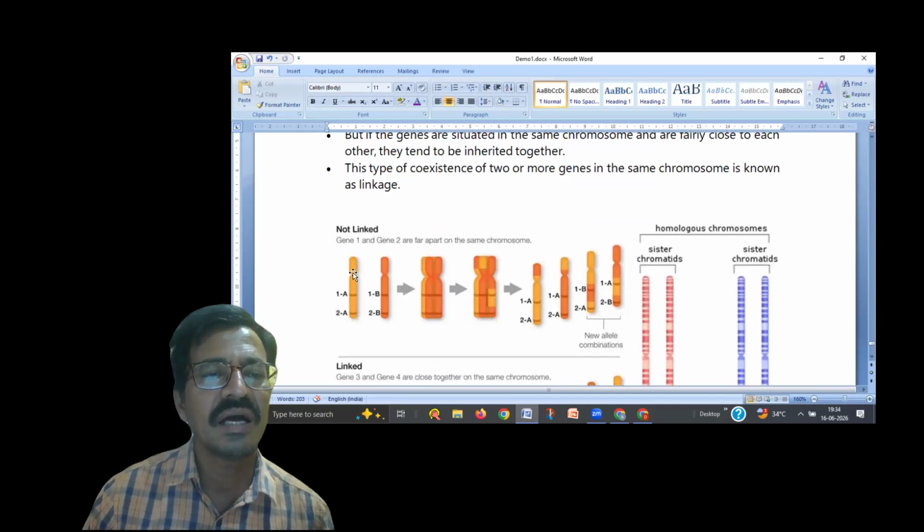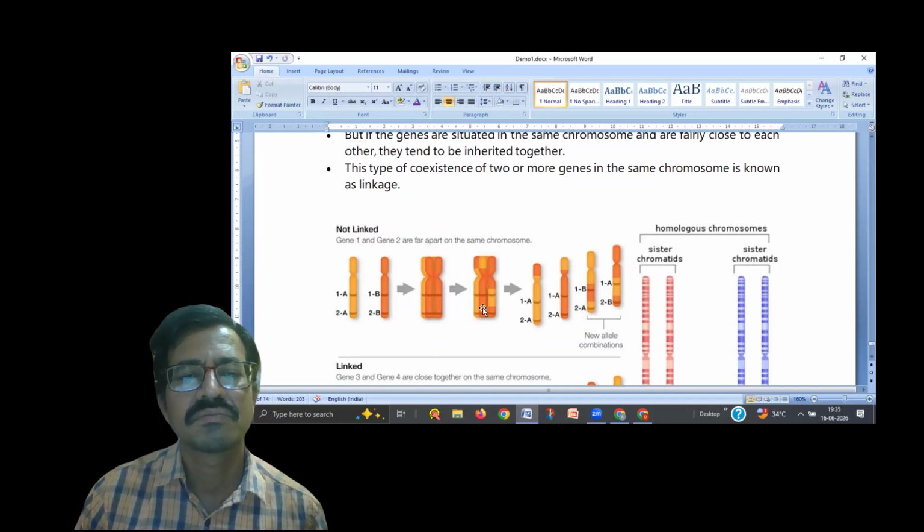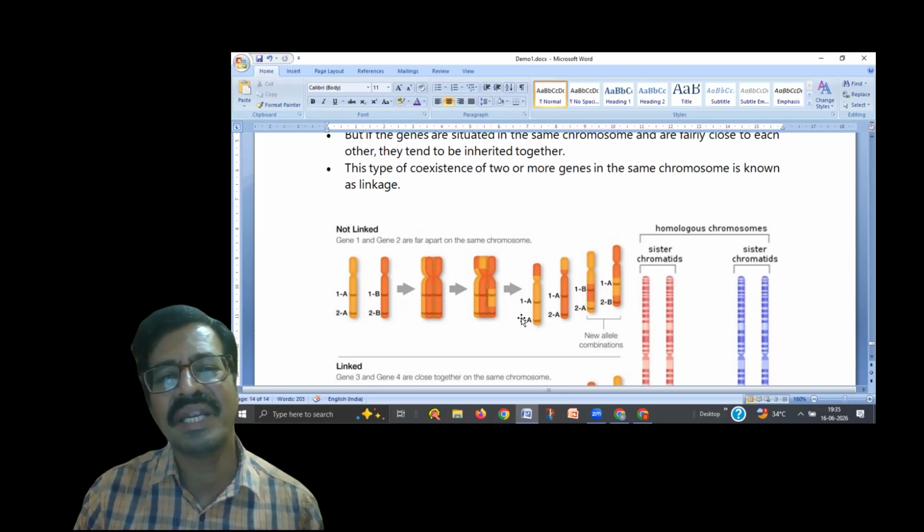Here you see in the chromosome, 1A and 2A genes are there, and here 1B and 2B genes. These two are homologous chromosomes, and 1A and 2A genes are relatively far away, so there is a chance of crossing over. When crossing over occurs, the genes that are not close can be separated by genetic recombination.